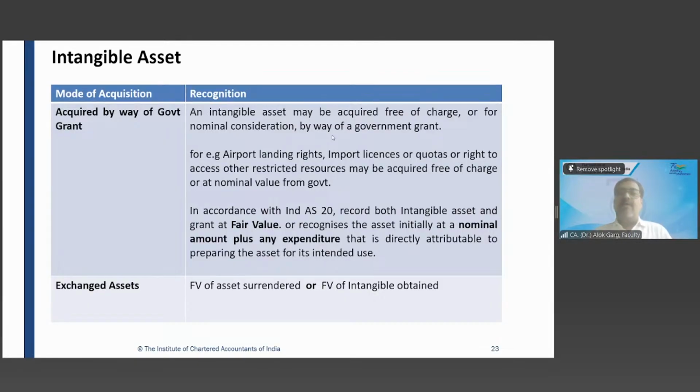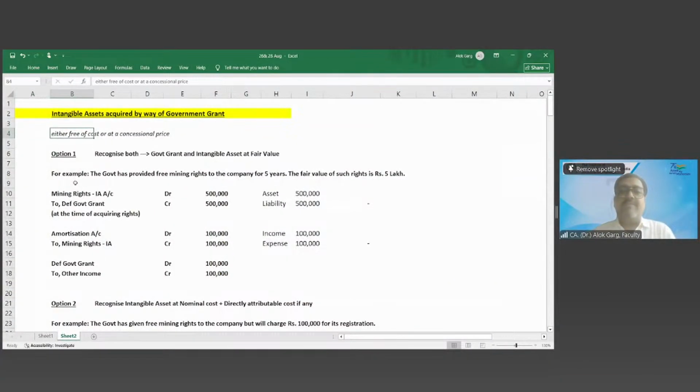Yes, sir. Now let's discuss this concept with the help of few examples, right? So intangible asset acquired by way of government grant. So government is giving either free of cost or at a concessional price. Option number 1, recognize both government grant and intangible asset at fair value. For example, the government has provided free mining rights to the company for 5 years. The fair value of such right is 5 lakh. What is the accounting entry? Mining right intangible asset account debit to deferred government grant 5 lakh at the time of acquiring rights. Asset account debit 5 lakh, liability credit 5 lakh. Net balance sheet impact 0, asset 5 lakh, liability 5 lakh.